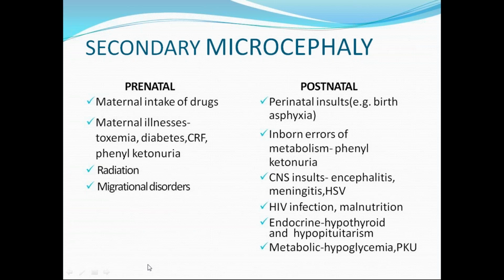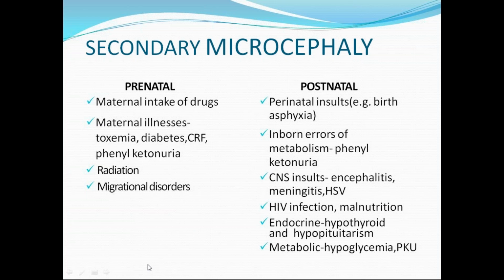And postnatal issues are like perinatal insults. During the birth process, if there is any damage to the brain, trauma to the brain, or hypoxia to the brain, it can cause birth asphyxia, resulting in neuronal degeneration and disruption, leading to neuronal apoptosis and hampered brain growth. Ultimately, in future it may land into microcephaly. We already discussed IEMs, inborn errors of metabolism. In phenylketonuria, we see a particularly small head and also spasticity in both lower limbs. And a typical odor we can appreciate, called mousy odor, because phenylalanine levels will be higher in that child.